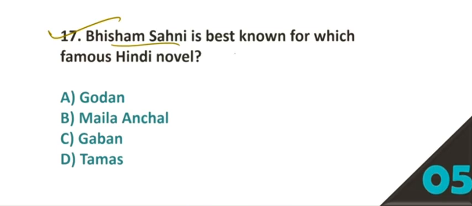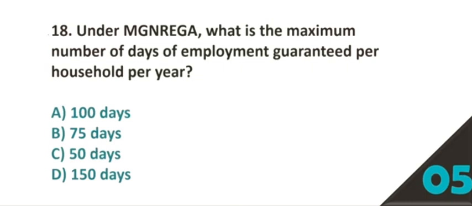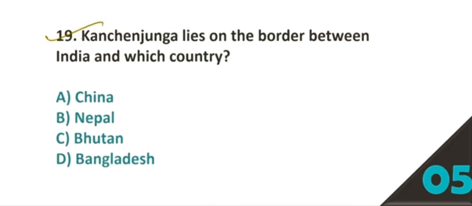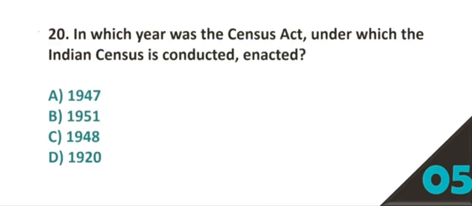17. Bhisham Sahni is famous for which Hindi novel? Option number D, Tamas. Question number 18. Under MGNREGA, what is the maximum number of days of employment guaranteed per household per year? Option number A, 100 days. Question number 19. Kanchenjunga lies on the border between India and which country? Option number B, Nepal.